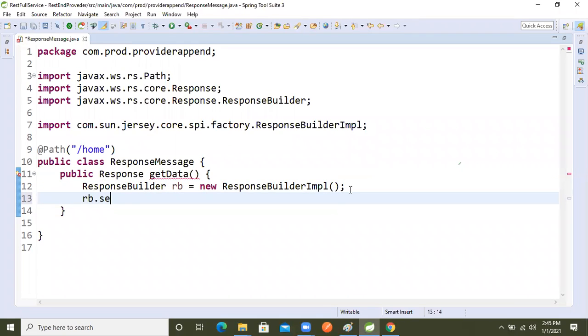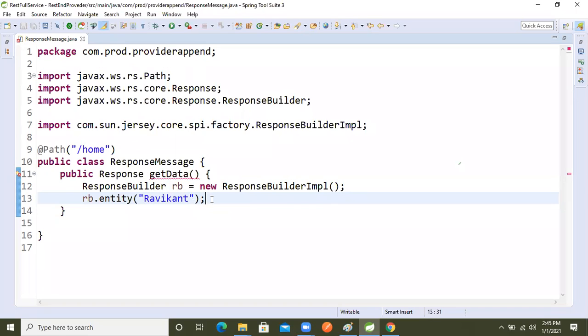In the entity I said we can pass an object, a collection, or a primitive. I'm taking a primitive only, returning just my name, Ravikant. So whenever we make the request, we get the output as Ravikant only.